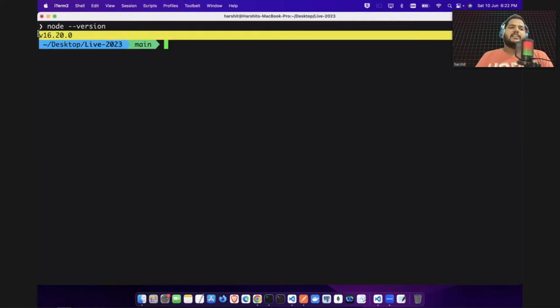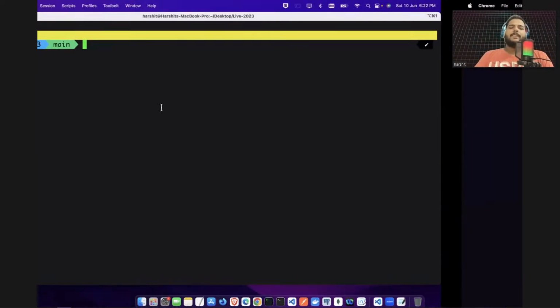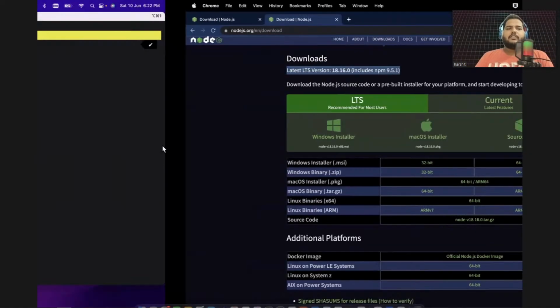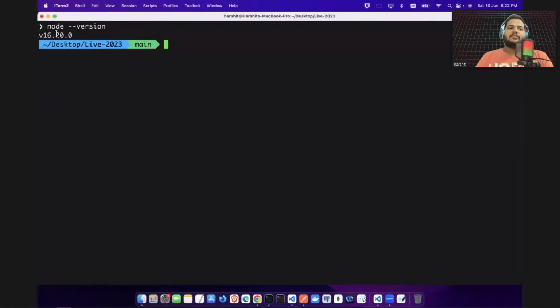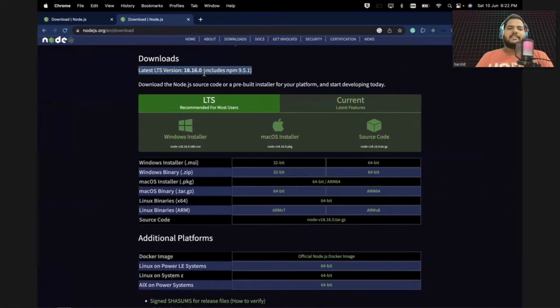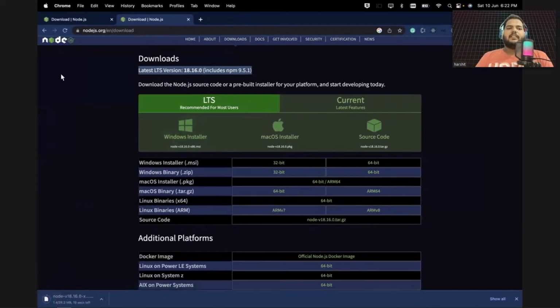I am right now on 16.20. Maybe when you download this LTS version, you will see 18.16.0. So that is also fine. The version can be different. I'm using this one for my work, but if you download the LTS version, you will see that version. I have cancelled it. Okay, this is how we set up Node.js.